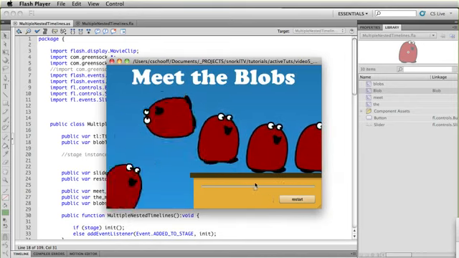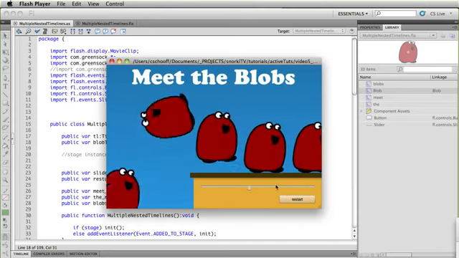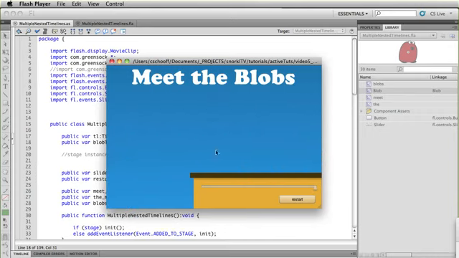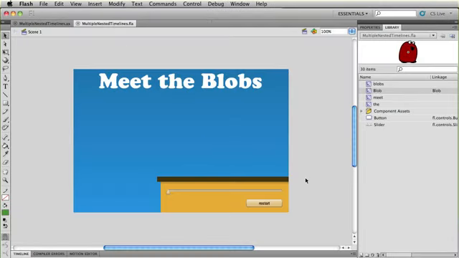When I started this video, I said that we could build this whole animation and have this scrubber control a timeline that only had 2 lines of code. Now I'm going to show you exactly how we can do that. So let's jump over to Flash. In this FLA here, I want to point out that there are no blobs on the stage.